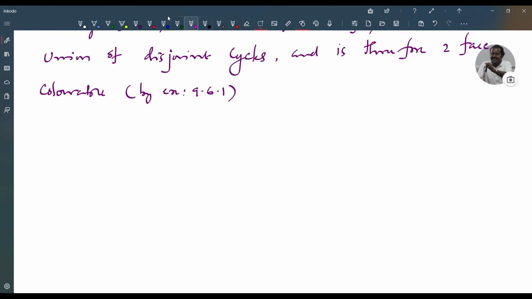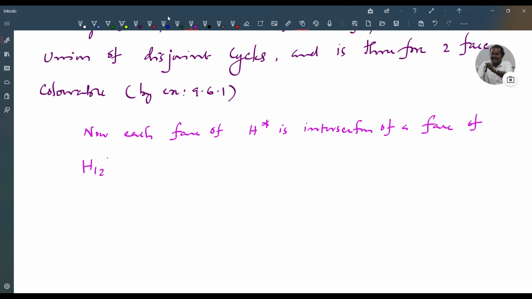Now, each face of H star is the intersection of a face of H12 star and a face of H23 star.